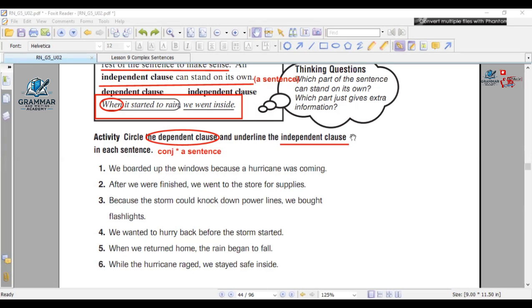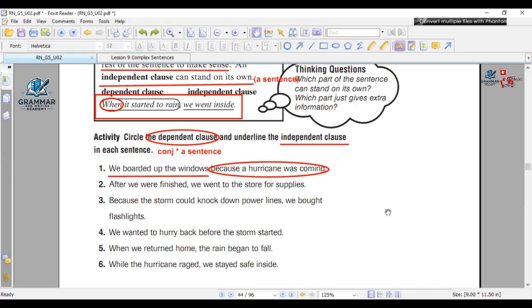Because. Exactly. See, I told you up here to find the conjunction and the sentence after it and circle it. And this is called what? The dependent clause. So because a hurricane was coming, we're going to circle it. And the first one, we boarded up the windows, we have to underline. Clear? Okay. Thank you so much, Ali.